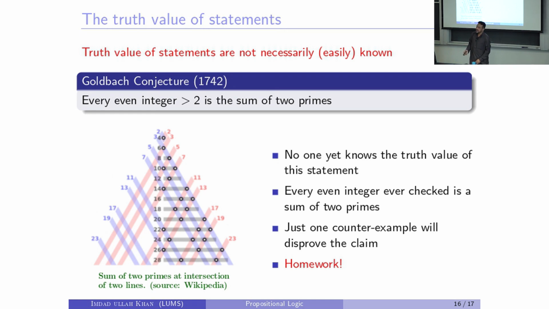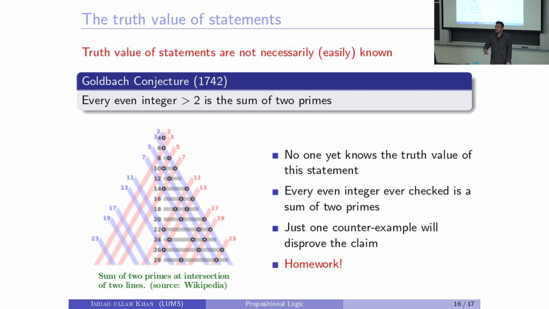12. 7 plus 5. 14. 11 plus 3 or 7 plus 7. What is the next one? 16. Even numbers. Can you write 16 as a sum of two primes? 11 plus 5. Can you write 18 as a sum of two primes? 13 and 5. So look at 18 here. You can get it from 7 plus 11 or 13 plus 5 and maybe other ways too, right?